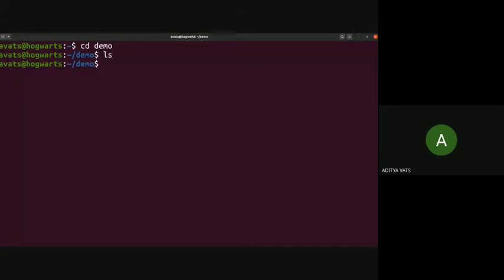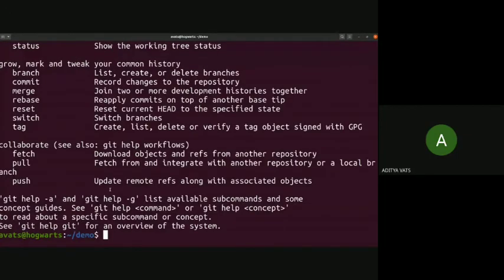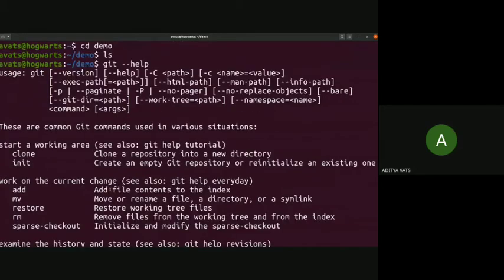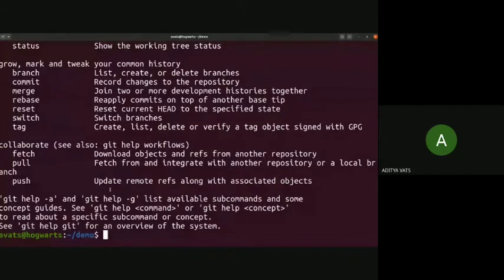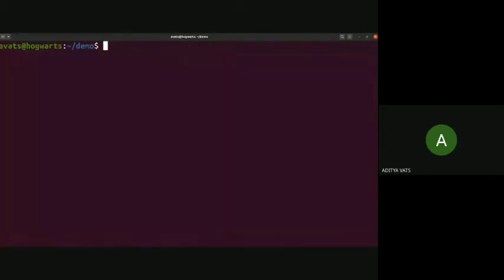So now we should start using Git. First of all, there are a lot of commands in Git. You can see all the commands through git help. This shows you a list of common commands in Git. So don't be intimidated by commands. You will remember everything just by using them again and again, and you also have cheat sheets to refer to. There are a lot of commands, but don't be intimidated.